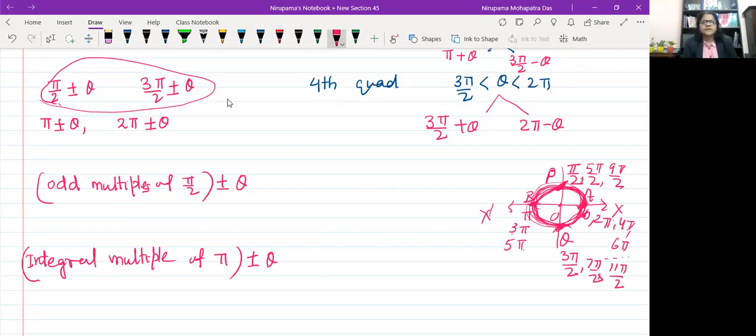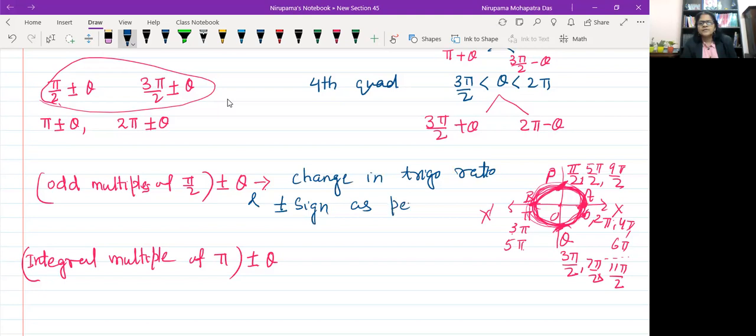Okay, so what is the pattern? As I told you in the beginning, we have already studied the theoretical part and derived the formula, but this is not the time to derive it. This is the time to know the trick and apply it. So whenever you have an odd multiple of pi by 2 plus or minus theta, the trick is: change in trigo ratio and plus or minus sign as per the quadrant.